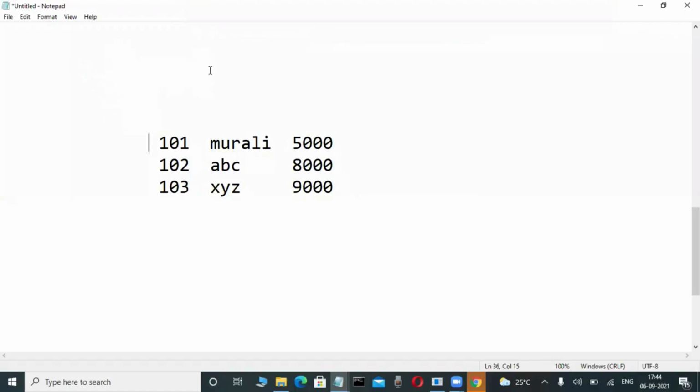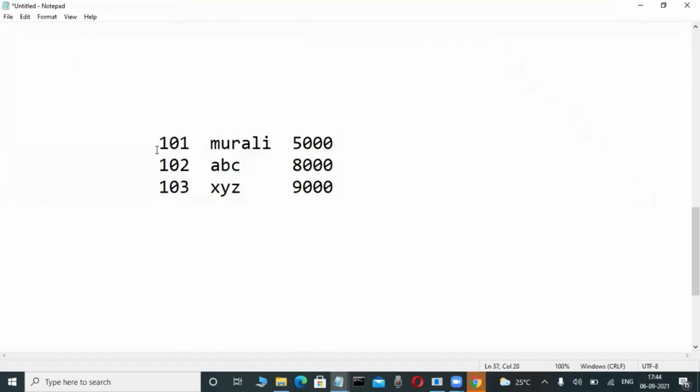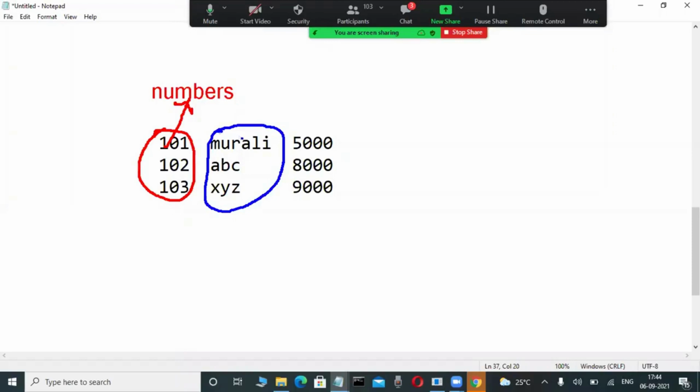I ask that person what this is. First, he correctly says these are numbers. Okay, fine, no problem up to now. Again I ask what this is, and I am surprised by the answer. The West Indies person says these are animal names. Maybe that is correct.